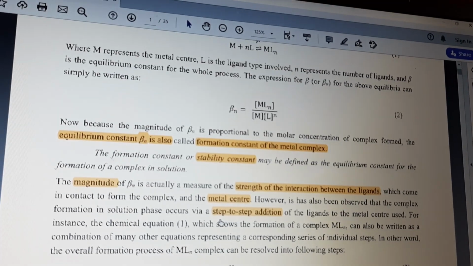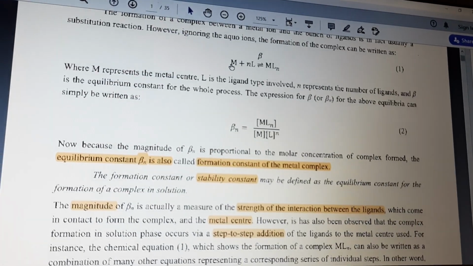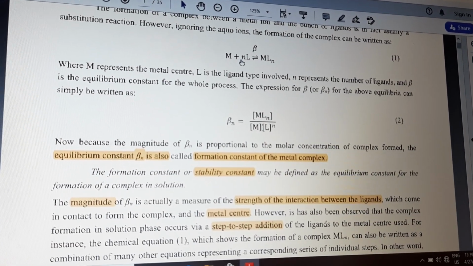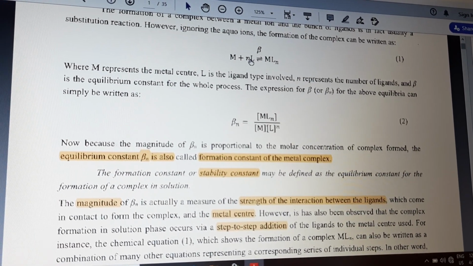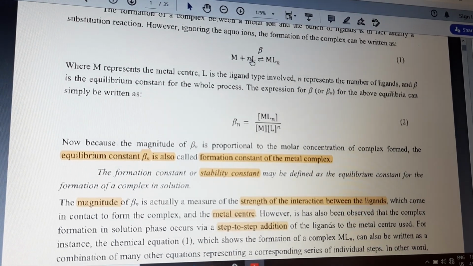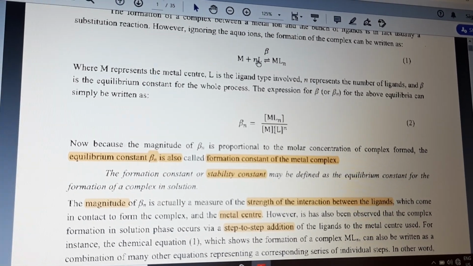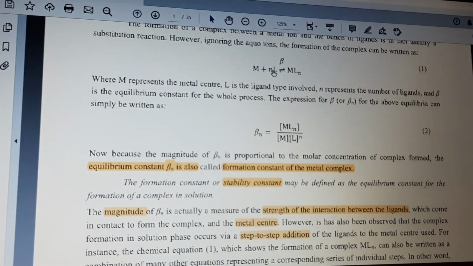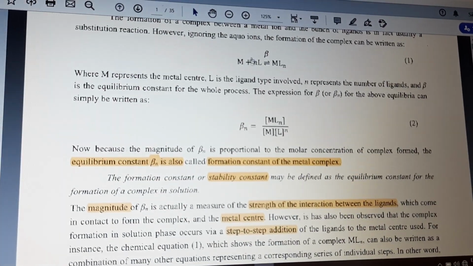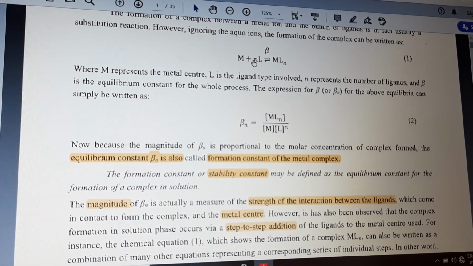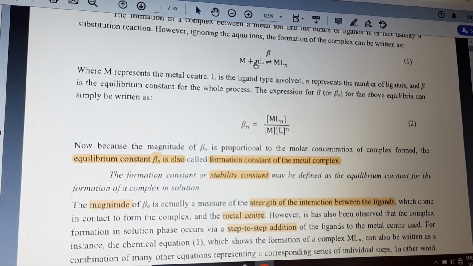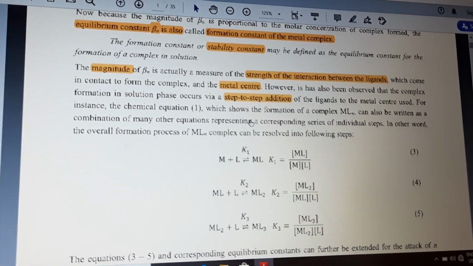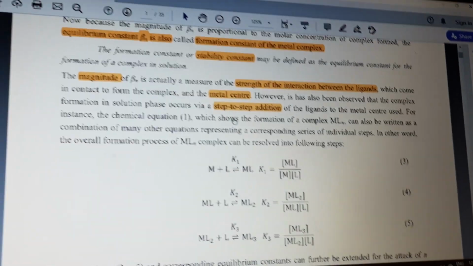So why is it so? Because we know that this metal will react with N ligands, where N refers to the number of ligands. So it will vary from complex to complex, right? It may be 6 in case of octahedral, it may be 4 in case of tetrahedral complexes. So the number N will vary. So based on that, we'll see what happens here. First we'll discuss the stepwise stability constant.